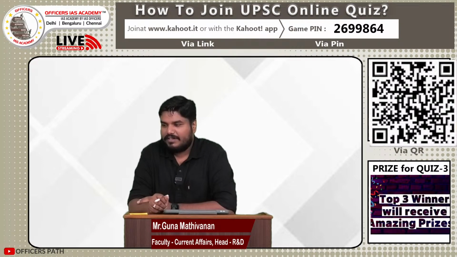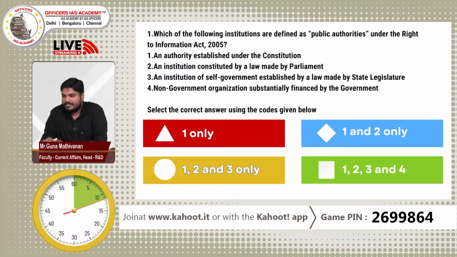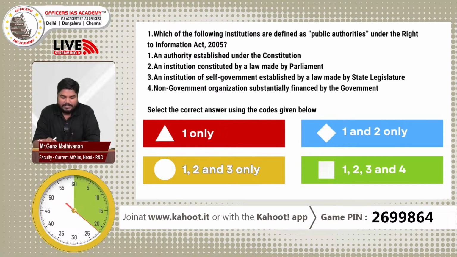So quiz number 3, the first question. The first question is related to public authorities under the Right to Information Act. Which of the following institutions are defined as public authorities under the Right to Information Act 2005?